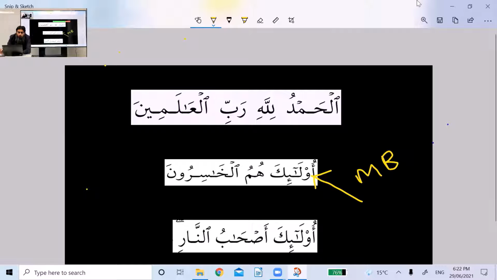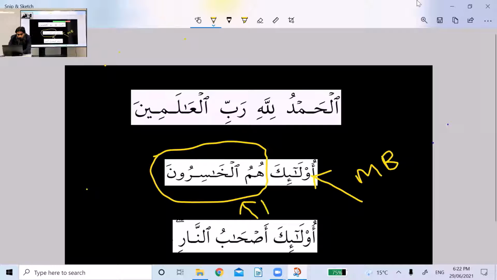Now let's move on. Hum al khasiruna. Please recall one thing. We discussed in our study of Jumlatul Ismiya that after your mubtada, if you get an independent pronoun, this is a sign that in this sentence your khabar itself will be a complete jumla, which means this humul khasiruna, inshallah we analyze this in a second, is going to play the role of khabar.